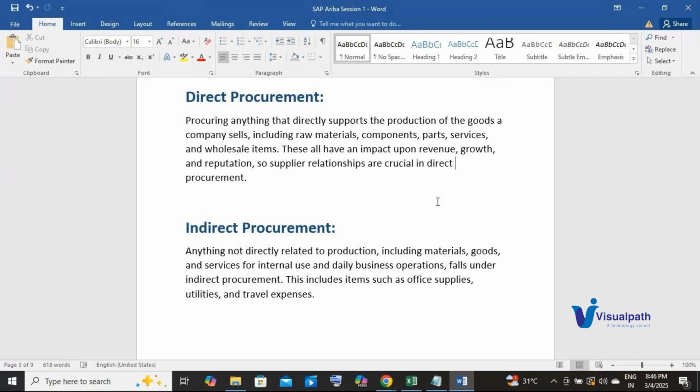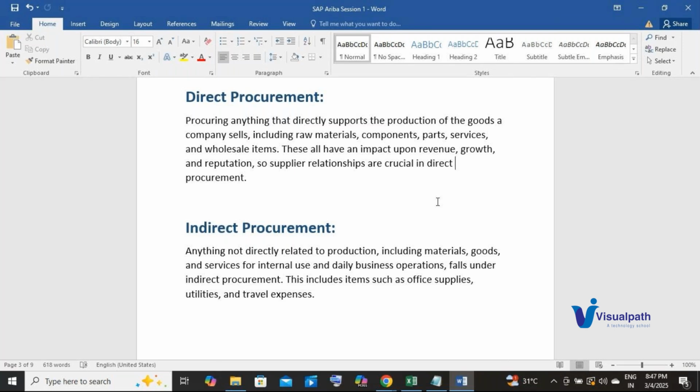For example, we'll have the IT department, the sales department, the legal department, the HR department. Correct? Now all these departments need some materials or services to perform their day-to-day activity. For example, let's consider the IT department. The IT department cannot function without a laptop.